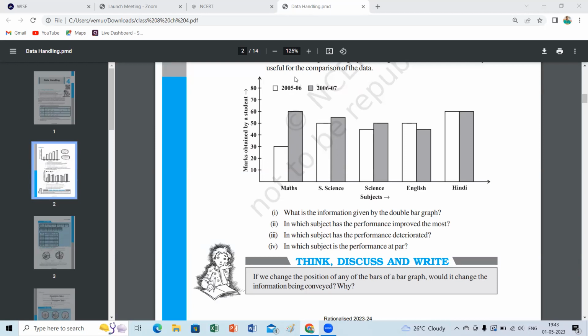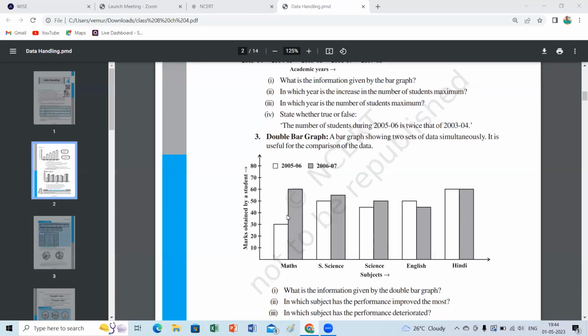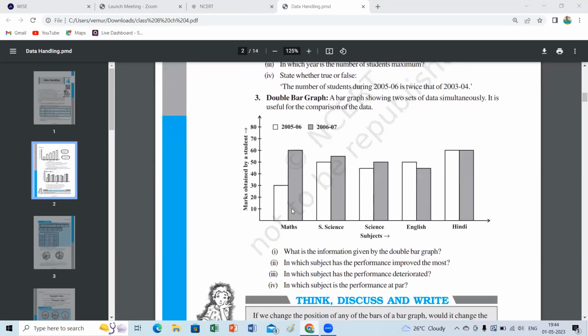The empty box is nothing but the 2005 to 2006 year, and the shaded part represents 2006 to 2007. So these 2 years we are comparing the data of the student. Now, based on this information, they have given a few questions by reading the bar graph.